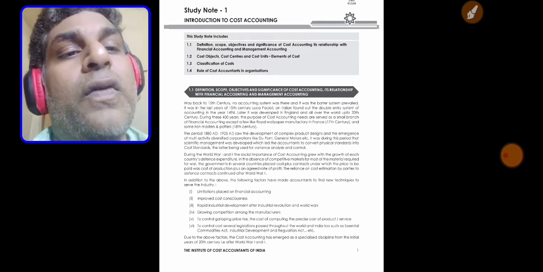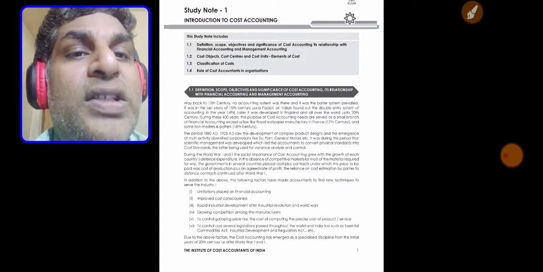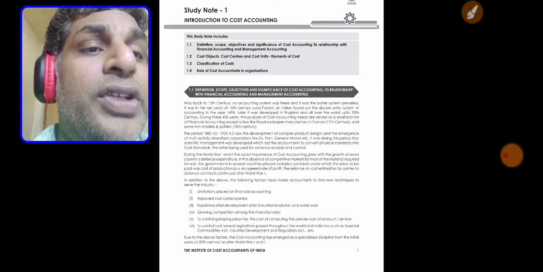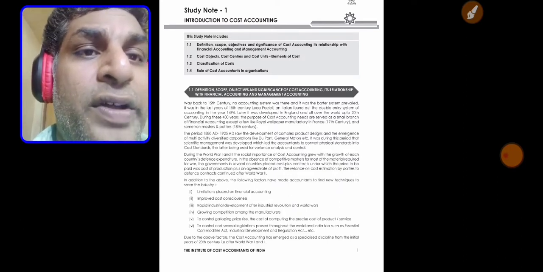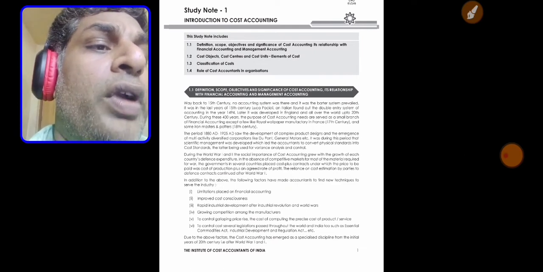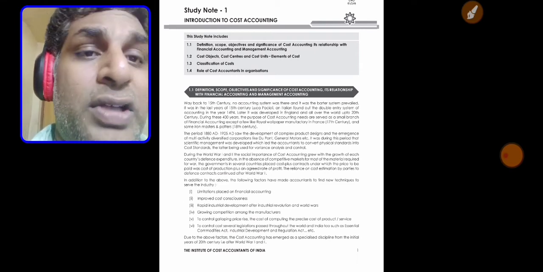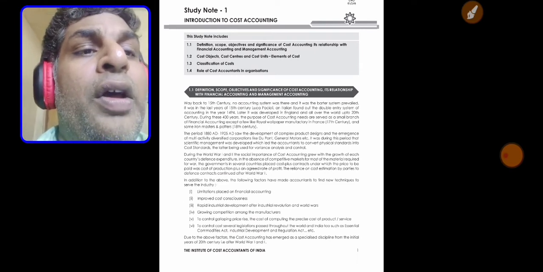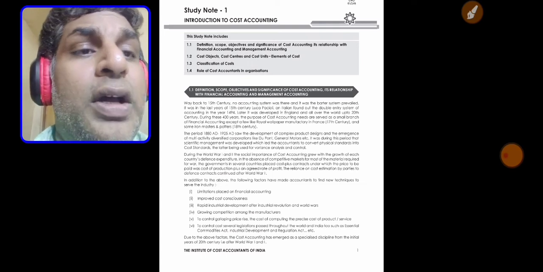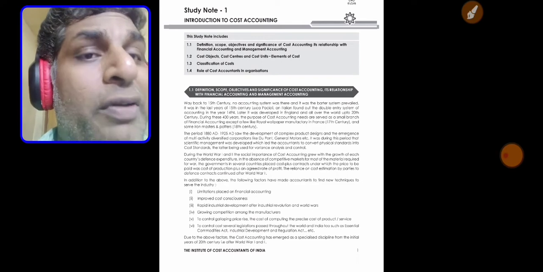This is the evolution of cost accounting. In the 15th century, there was no accounting system, but the barter system existed. In the last years of the 15th century, Luca Pacioli, an Italian, found the double entry system in 1494, and later it was developed all over the world. England is the first country to recognize that cost accounting is very important. That's why we study this.